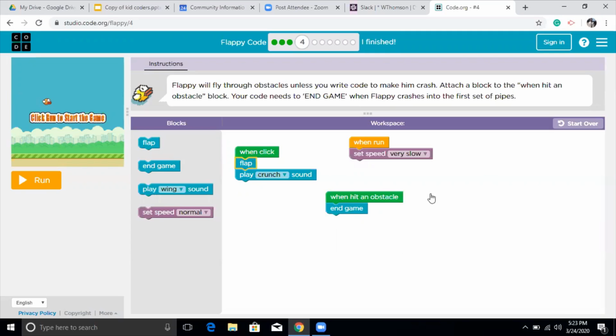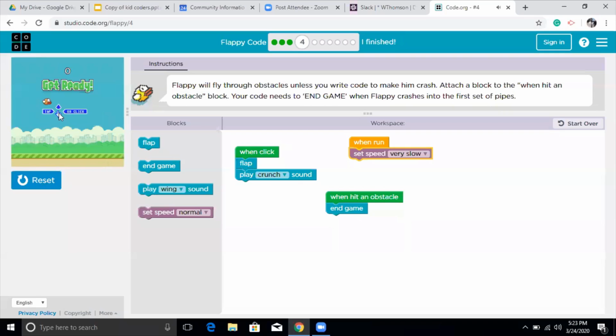So after you are done writing the code, click on run, and this is a run window on the left hand side, which is going to show you how this works for you. So click on run and click again here. So I'm going to read my code again before I start, which says when click flap, make play crunch sound.